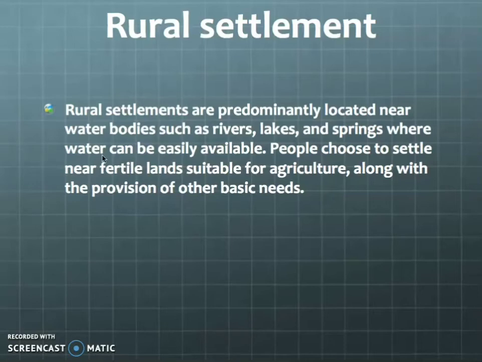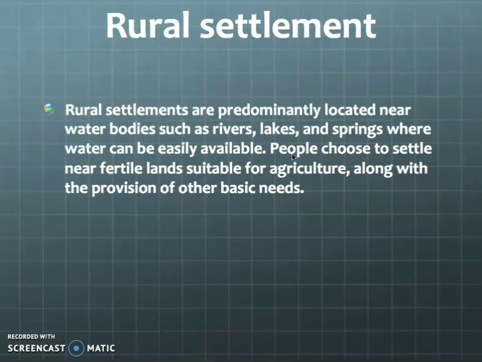Wherever he finds water and fertile land nearby, he will be settled there to do the agriculture. So this agriculture area is called rural settlement.